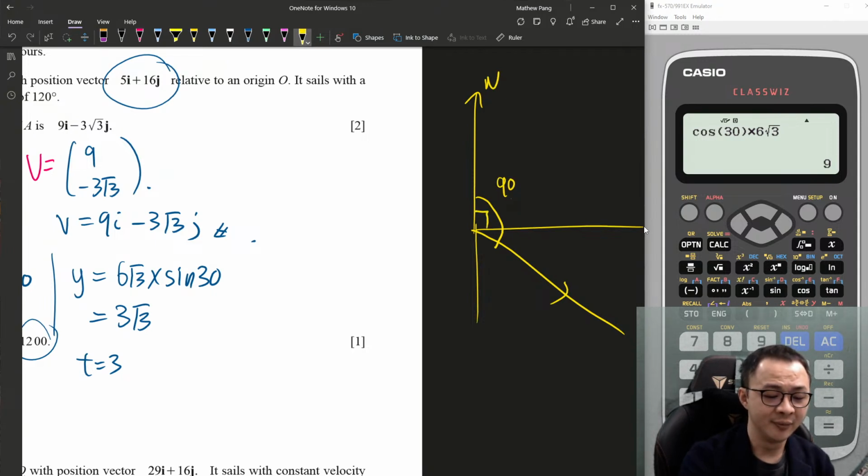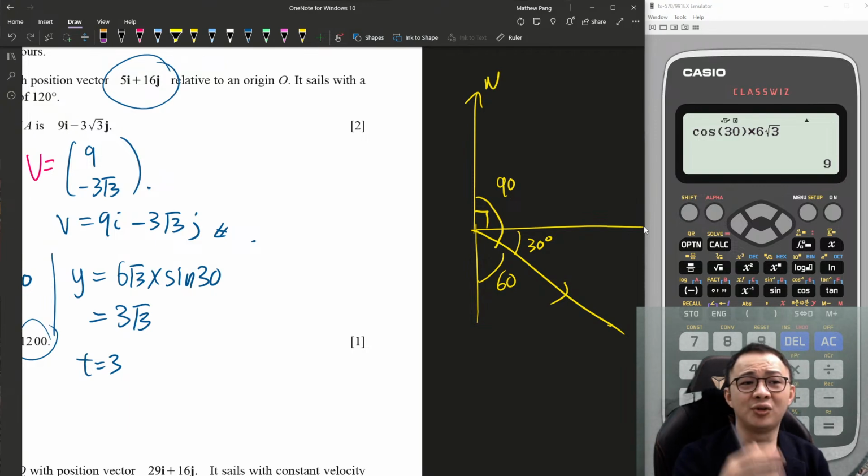Then here must be another 30 degree in order to add up to become bearing of 120, isn't it? So it will be 60 degree here if I want a triangle like this. You should know north to east is 90 degree, it's nothing to be surprised about, because you learn this in extended math.